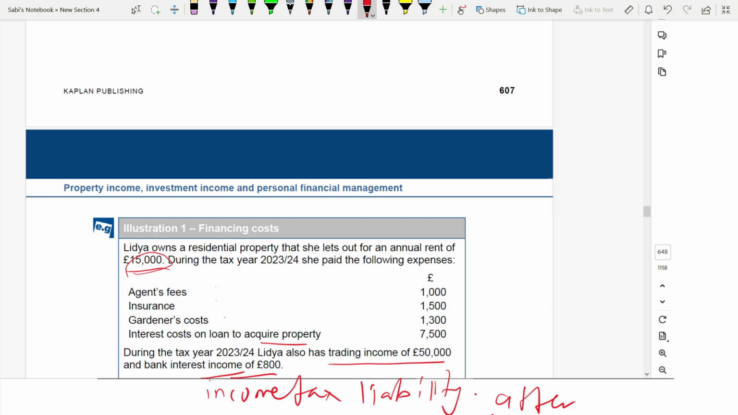So we deduct this, this and this. This, keep it here for the time being. We don't deduct the interest.